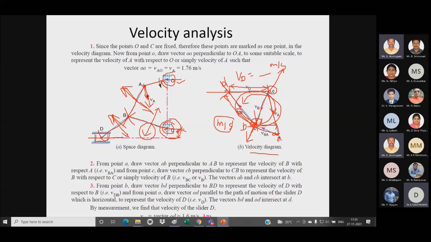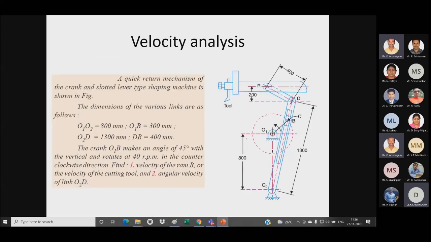So this is the method of finding out the velocity and acceleration, velocity of simple and compound mechanism. So next, another important problem, which is nothing but your coincident point or quick return mechanism.